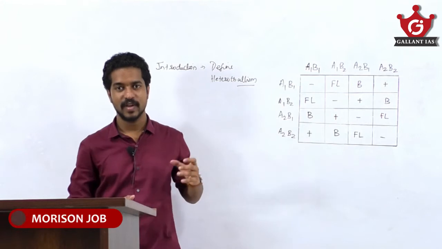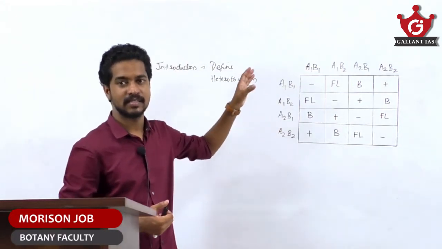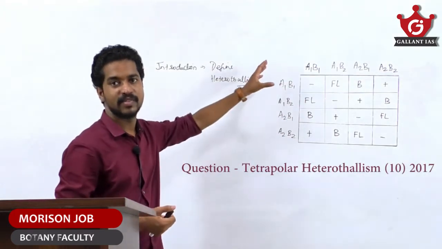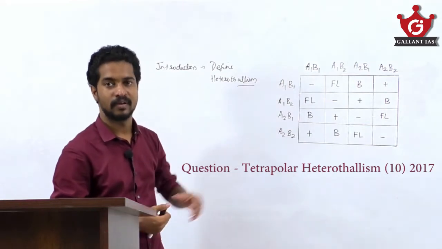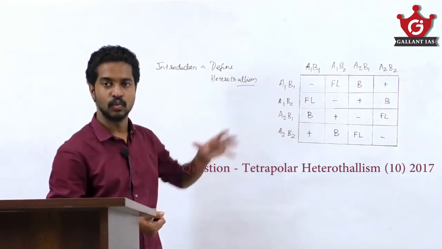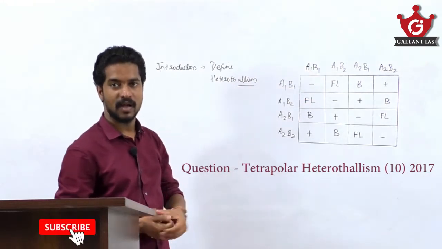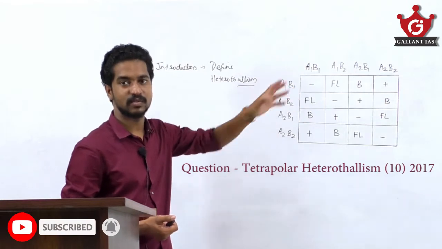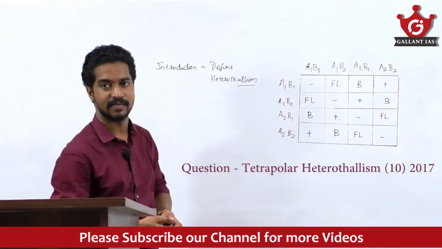In this session, we are discussing a previous year question, and the question is tetrapolar heterothalism. This question is from Unit 2 of Paper 1, Fungi. If the question is asking tetrapolar heterothalism, how can you answer it? This is a 10-mark question which was asked in the 2017 Indian Forest Service mains exam. So, how can you address this question?